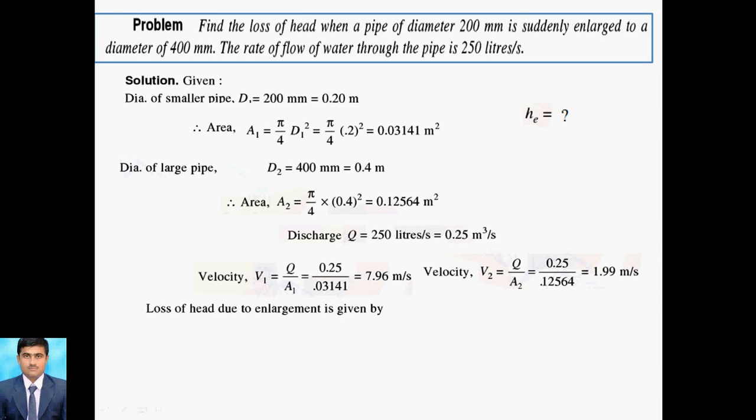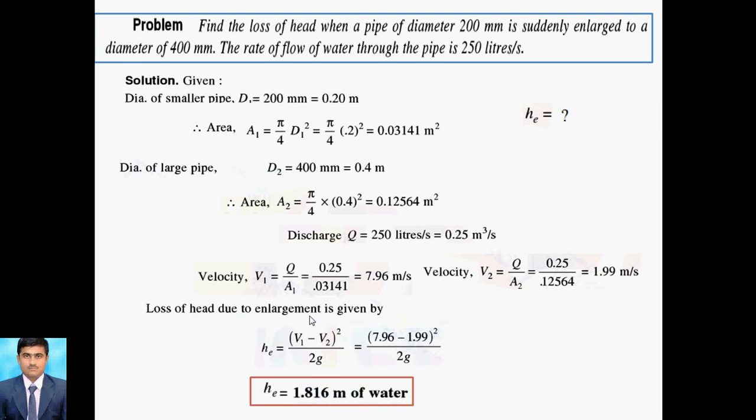As we know the formula for loss of head due to enlargement, because it is clearly mentioned that the 200 mm diameter pipe is suddenly enlarged, so that word indicates enlargement. So that's why the loss of head due to enlargement is given by He is equal to V1 minus V2 bracket square upon 2G. Here V1 is 7.96 and V2 is 1.99. Similarly we can put this value: 7.96 minus 1.99 bracket square divided by 2G. So 2G is nothing but 2 into 9.81. After putting this value, we will get the value of enlargement loss.